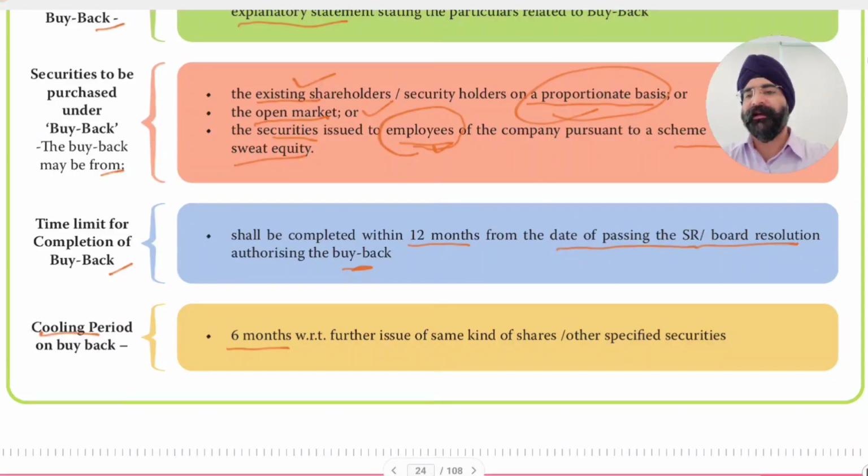What we mean by cooling period is that once you have bought back shares, similar or same shares cannot be issued to the market within the next 6 months. So you should not attempt a buyback and then further issue the same kinds of shares or specified securities.